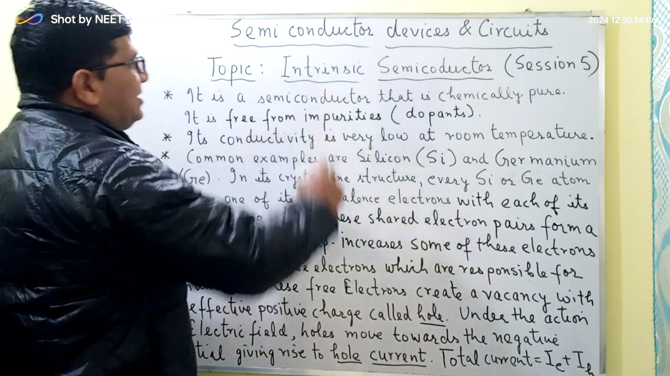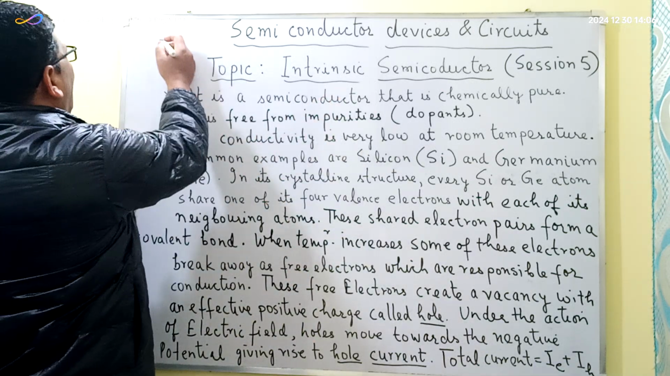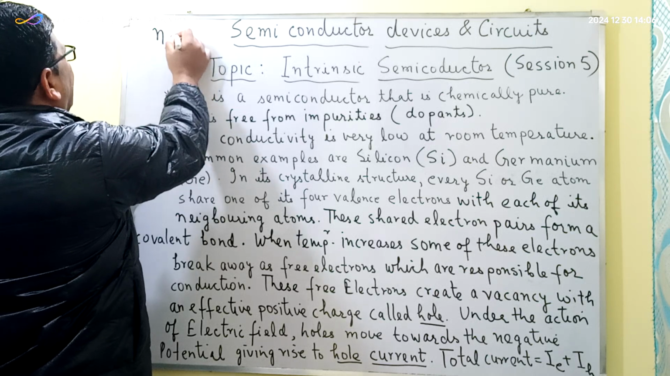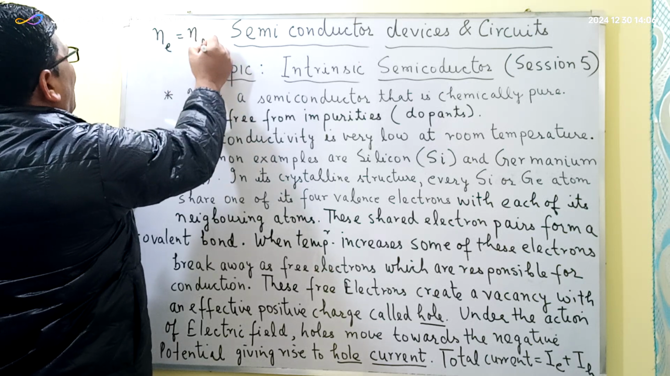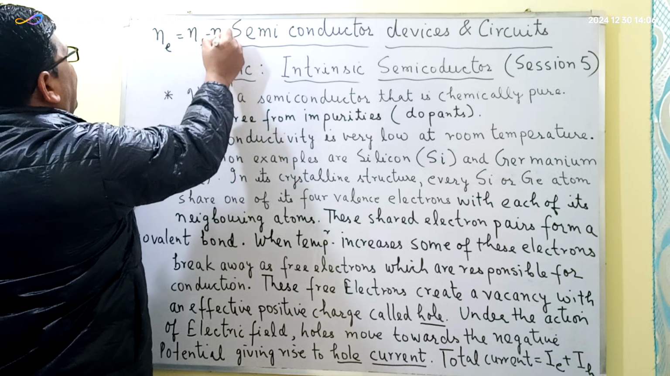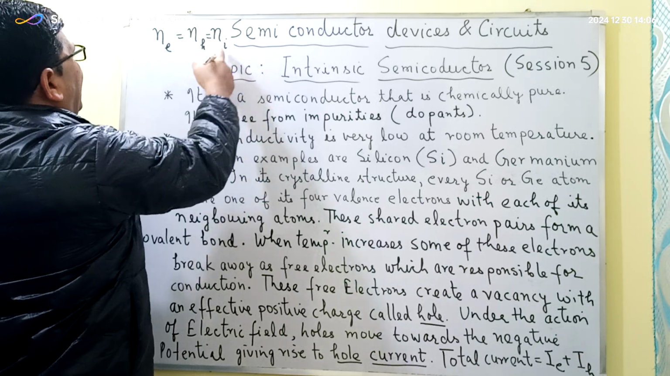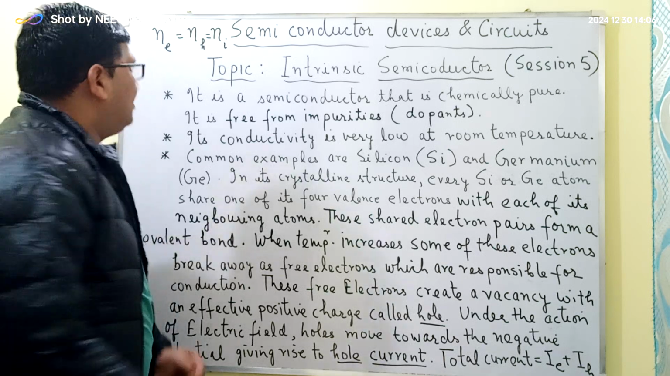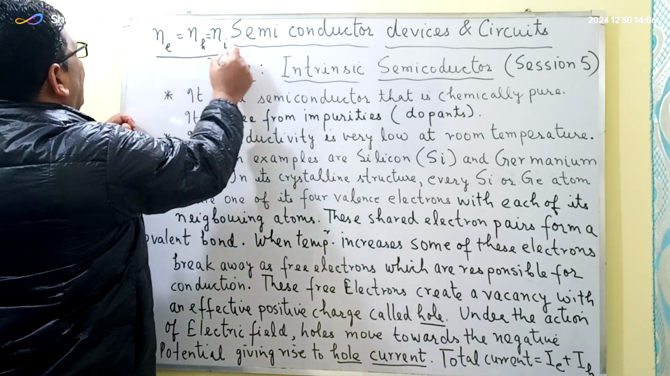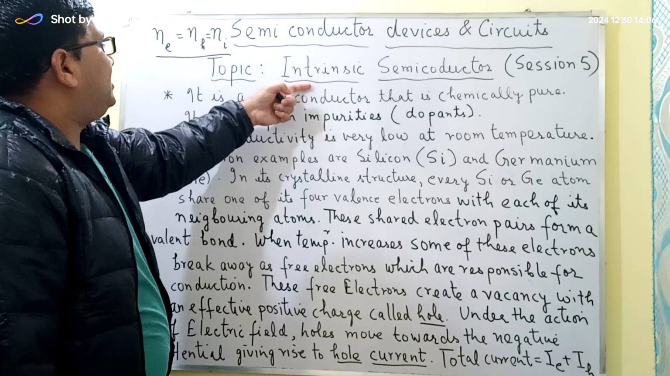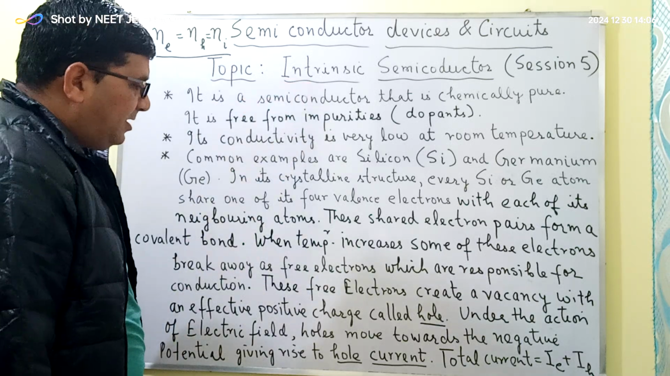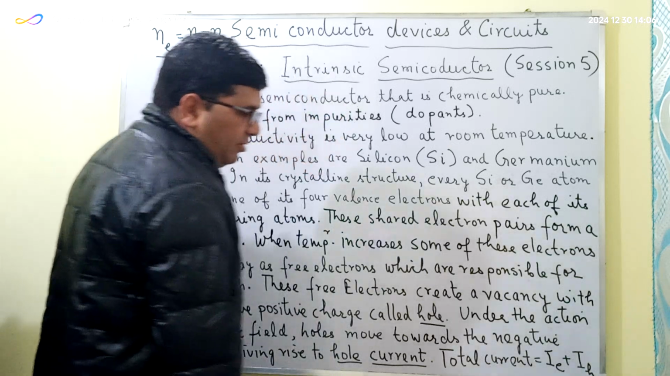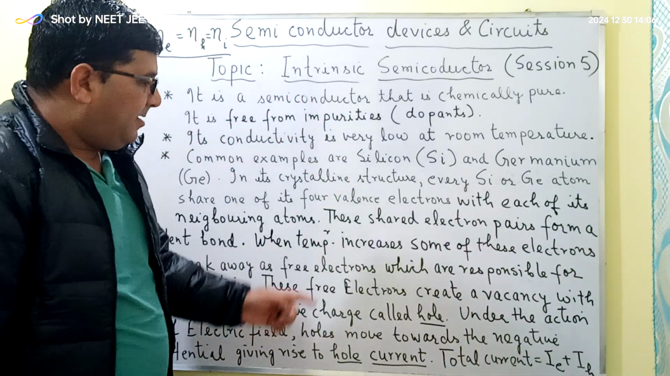In the case of intrinsic semiconductors, the number of free electrons, that is Ne, is equal to the number of holes, and this is equal to Ni, where Ni is called the intrinsic carrier concentration. This is an important formula with respect to intrinsic semiconductors, and here the total current is equal to the sum of the electron current and the hole current.